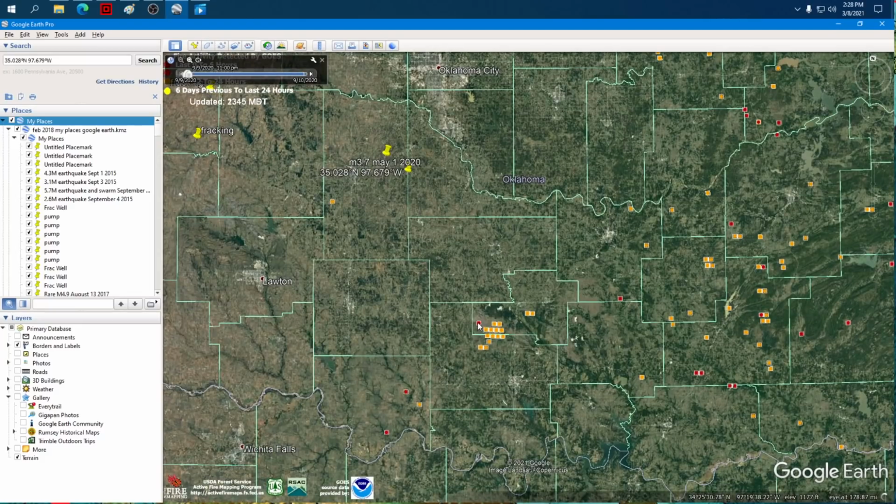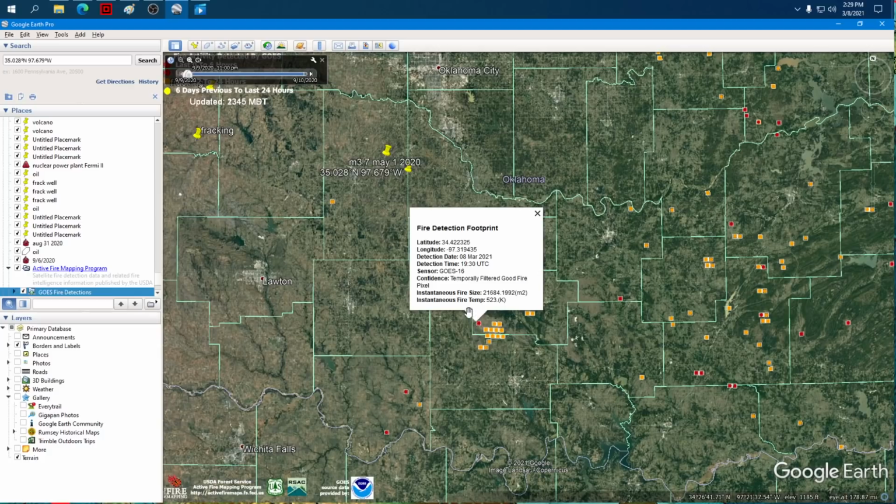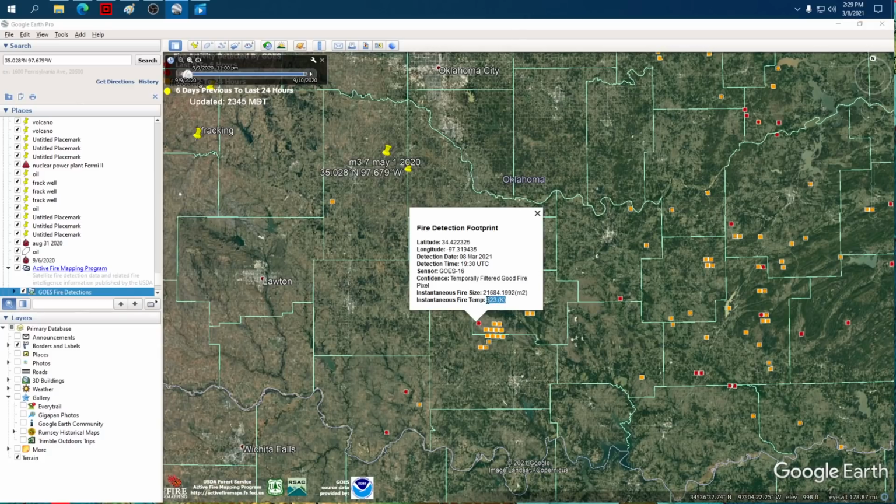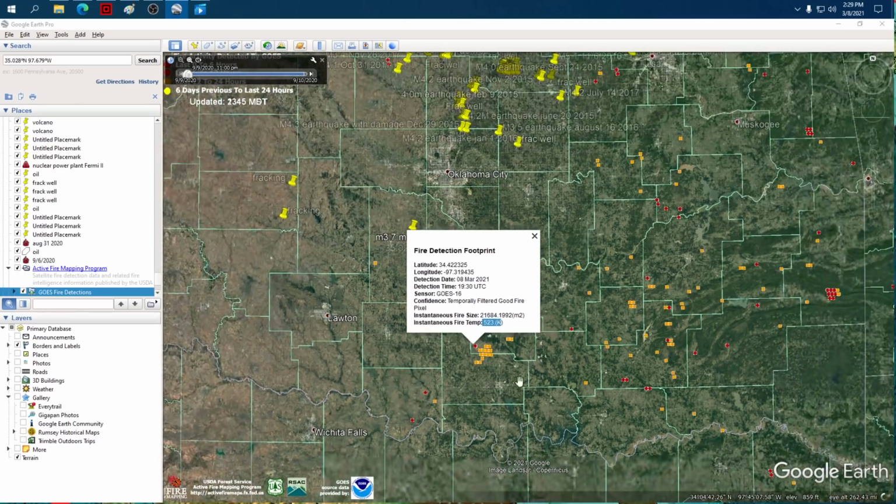Oh, look, we got hotspots there. Go figure, and the computer's filtering them out again. It doesn't know what to make of them. Oh, no, wait, I stand corrected. This one is an actual detection of a temperature, 523 K. So 500 degrees Fahrenheit or so.